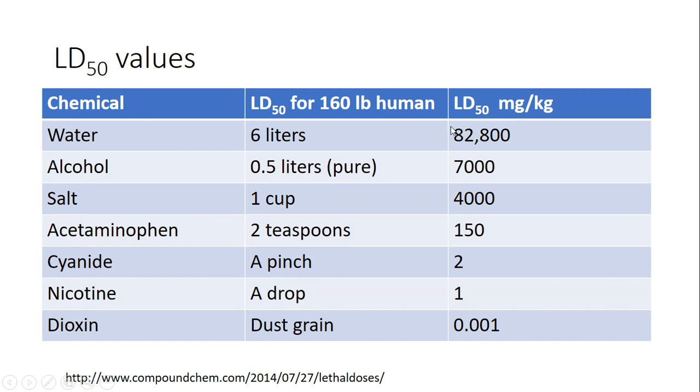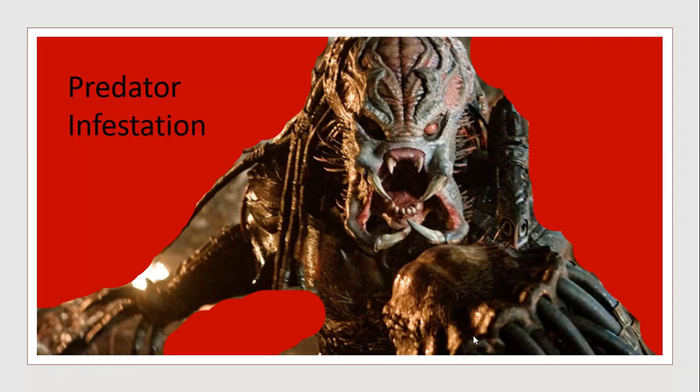But the reality is this LD50 will give you a nice number, so you really know whether or not this thing is that dangerous. Obviously, water is not dangerous, it has a big LD50. Obviously, dioxin is, it has a very small number. So to further exemplify this, let's say we're trying to kill predators.